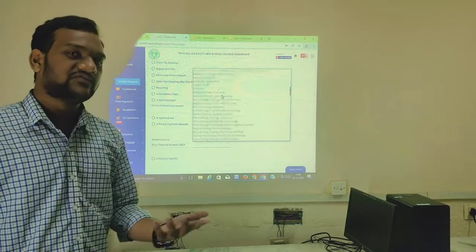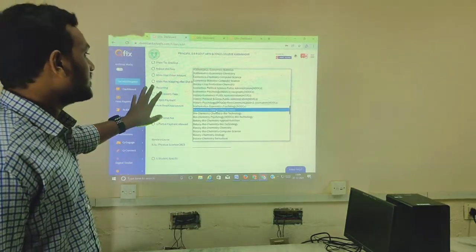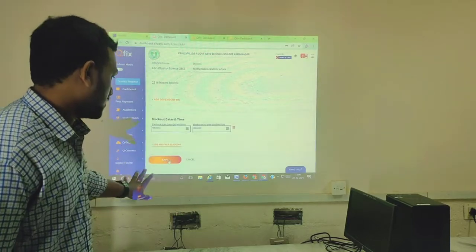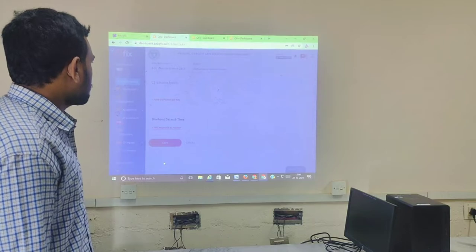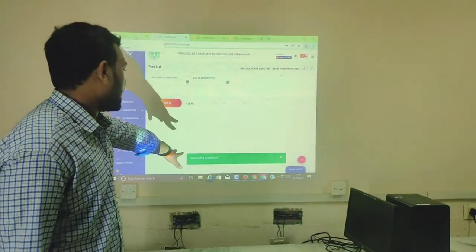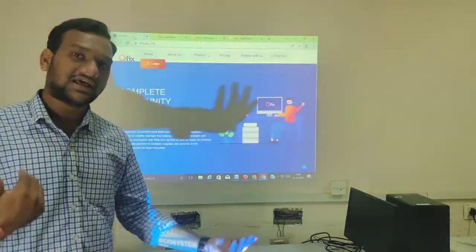That means from which group we are. So we are from Data Science, so we are selecting Mathematics, Statistics and Data Science. Then we have to click on the save button. So if you entered every piece of information correctly, then "data added successfully" will appear, and this is the process or the procedure from the administrative side.